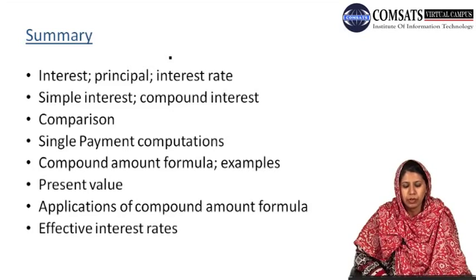Using this compound amount formula, we have obtained the present value provided the values of the other three parameters, that is the compound amount, the interest rate, and the number of compounding periods, are given.